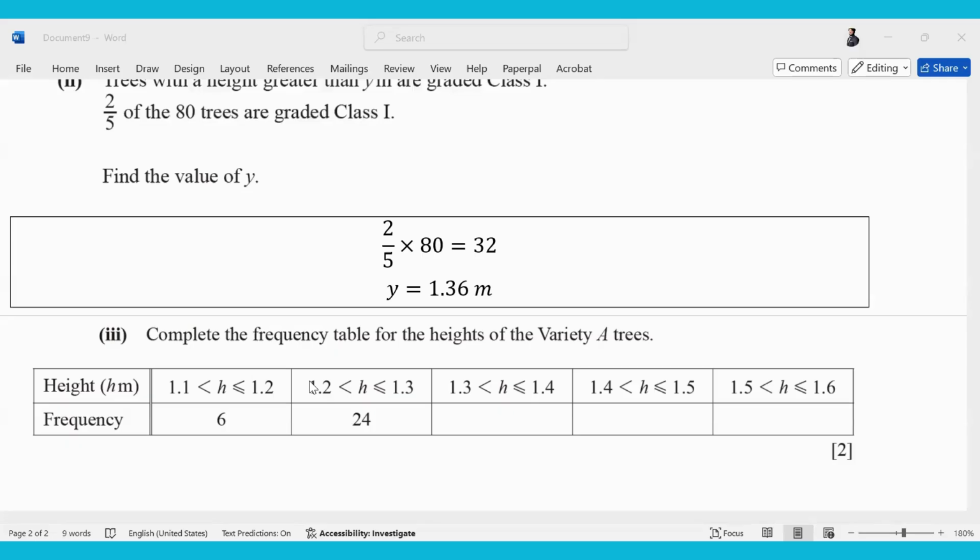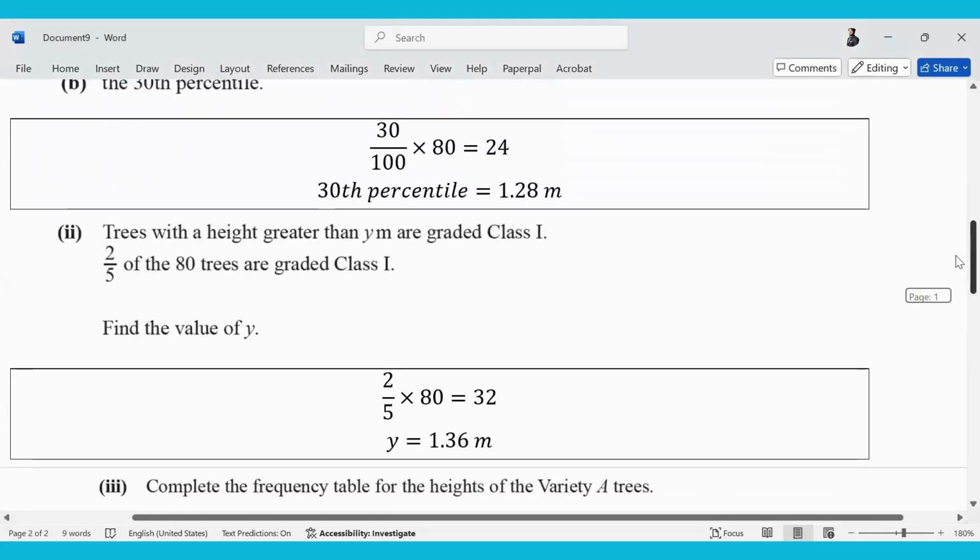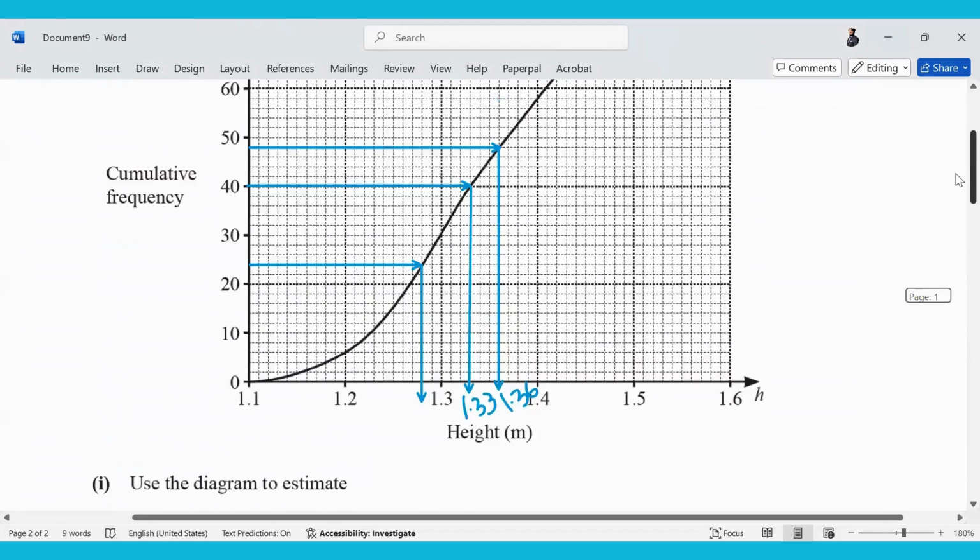Okay, complete the frequency table for the heights of variety A trees. Now the question has given us a cumulative frequency curve, and they want us to complete this grouped data. How will we do that? From height 1.1 to 1.2, how many trees had a height between 1.1 and 1.2? 6.